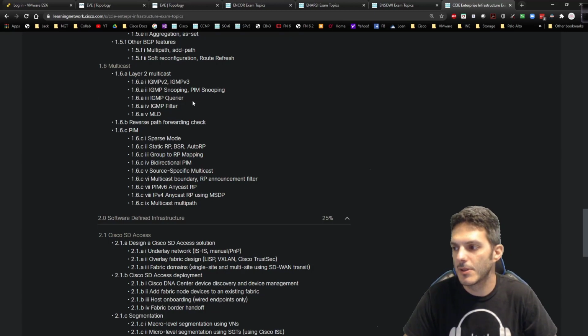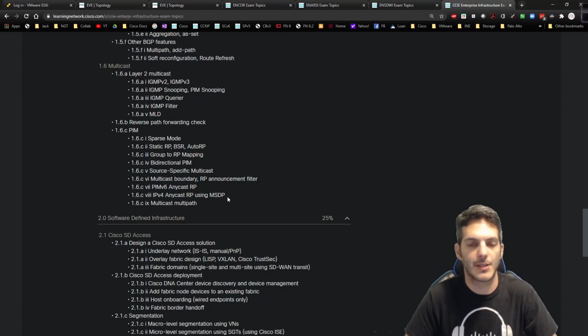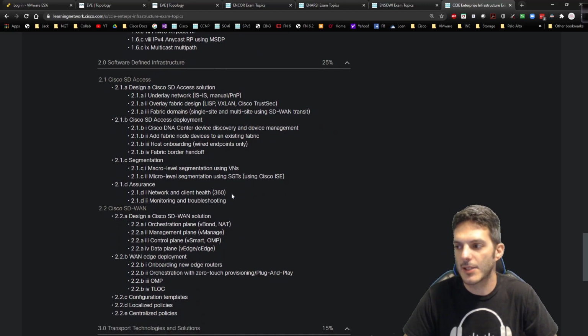Multicast is diving into, it doesn't specifically, yeah, it says right here, Anycast RP using MSDP. So we'll have to dive into basically almost everything with multicast. That'll be a dedicated section on its own on how to work with multicast, with a variety of different scenarios. I'm not going to go into a ton of detail right now, but that's basically where that comes into play. SD-Access, not touching it.